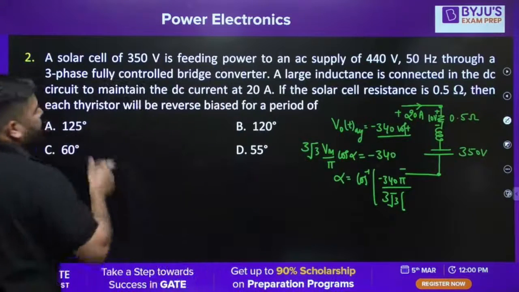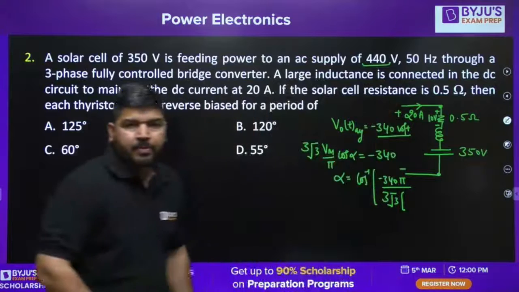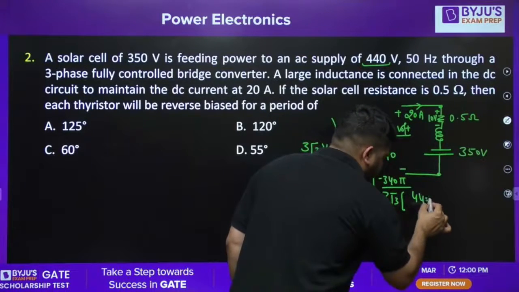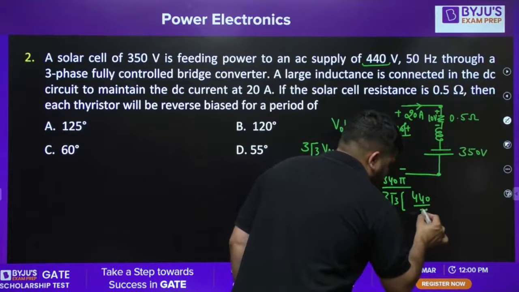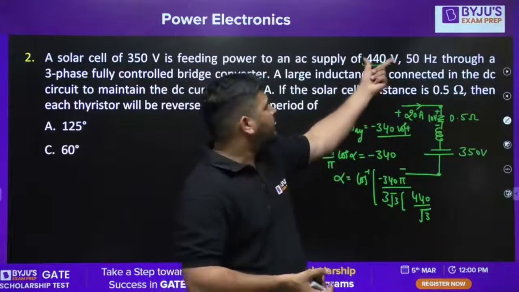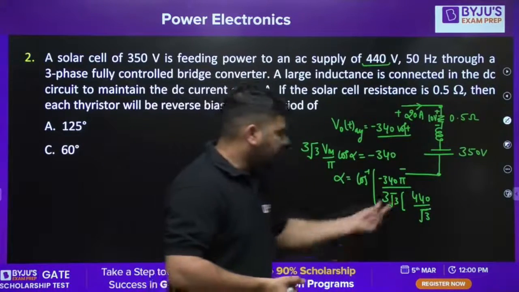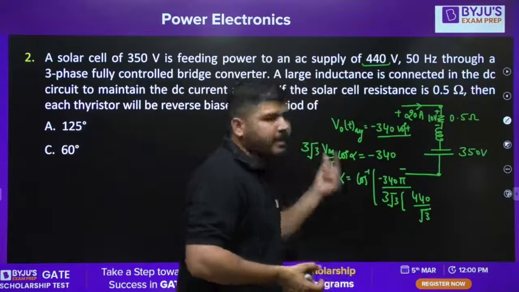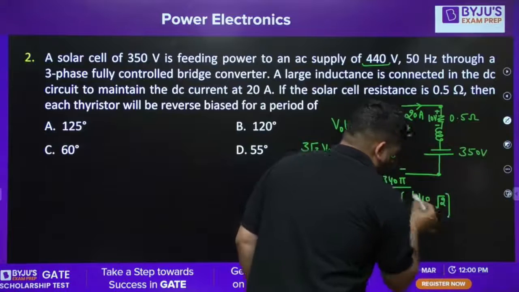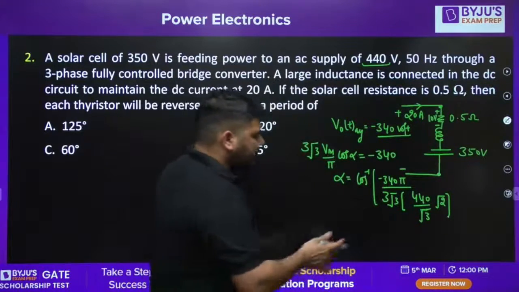It is given that this is the line voltage RMS value, 440. The phase voltage RMS value will be 440 by root 3, but we require the phase voltage max value. So the phase voltage max value will be the phase voltage RMS value multiplied by root 2. I hope it is clear to everyone.